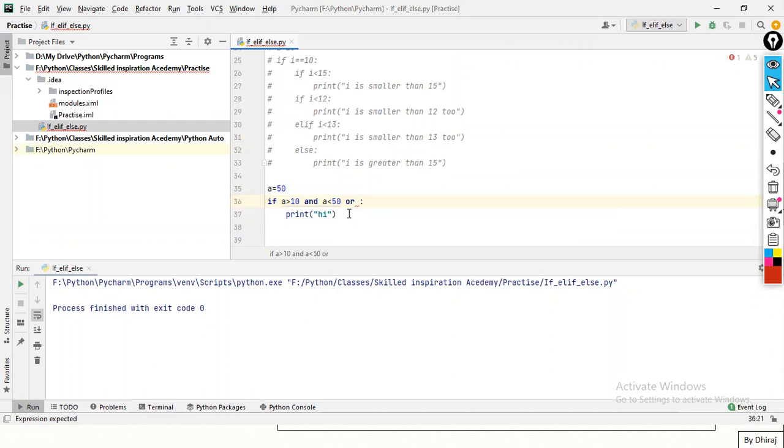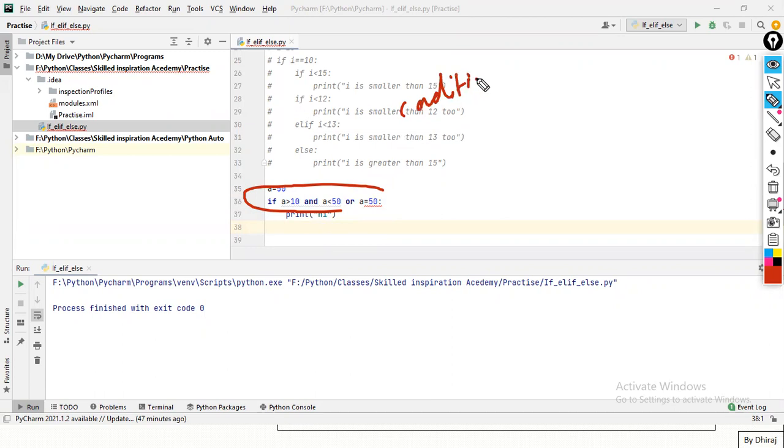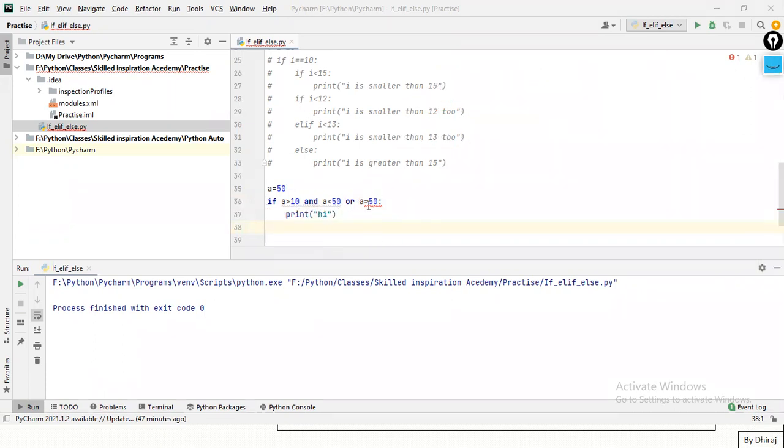Will this work, like a equal to 50? It is a false syntax. You cannot do that. In the condition, you can just write either and or either or. You cannot use more than two conditions to get a result. You can just write an elif statement below rather than this. Okay, got it.